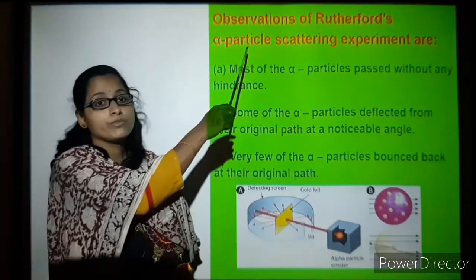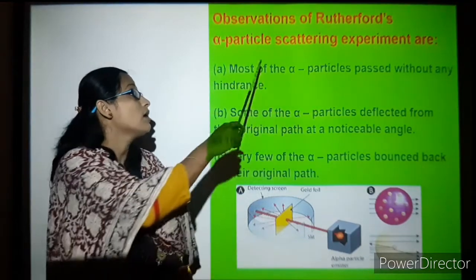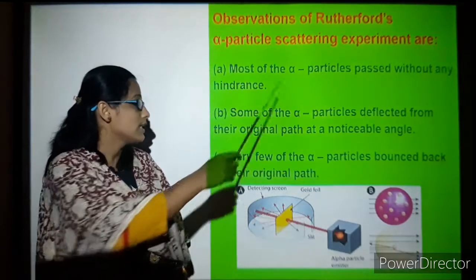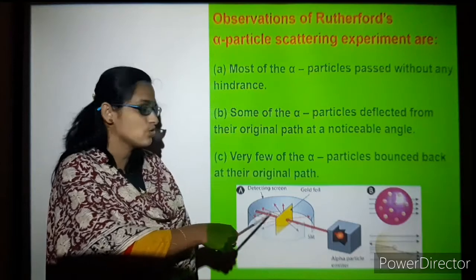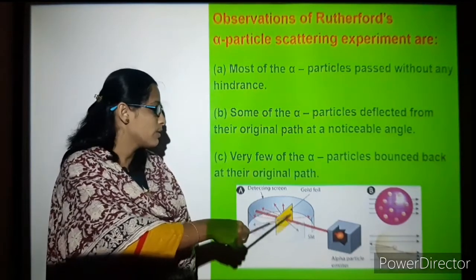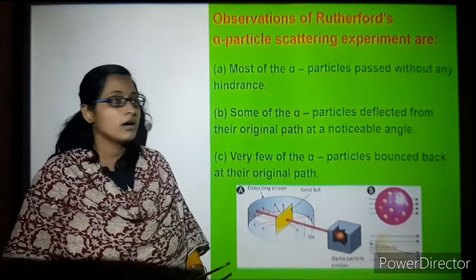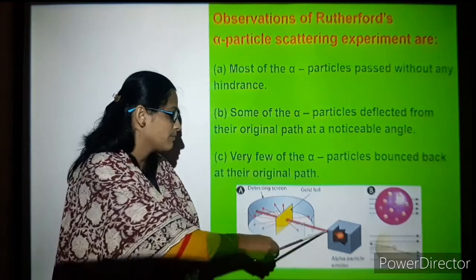So these are Rutherford's observations with respect to the alpha particle scattering experiment. As I told, most of the alpha particles passed without any hindrance. There were no obstacles, and they passed through the gold foil. Some of the alpha particles deflected from their original path.